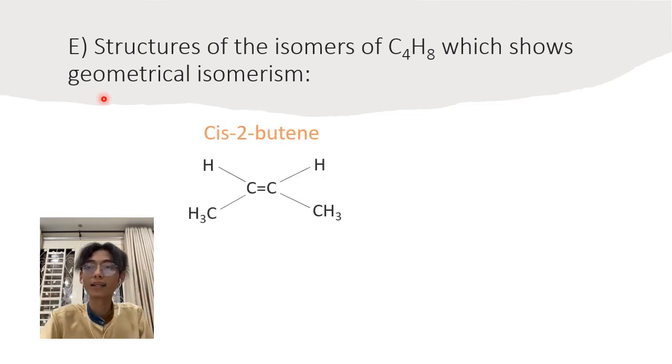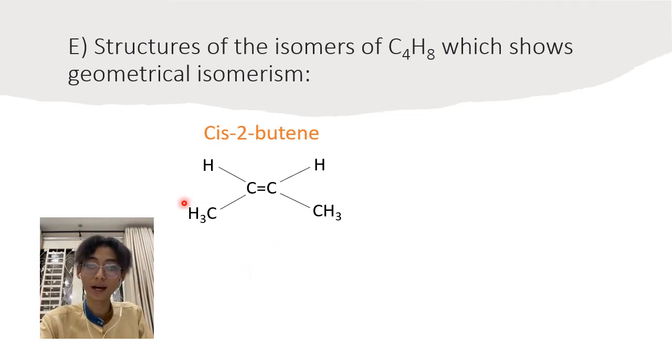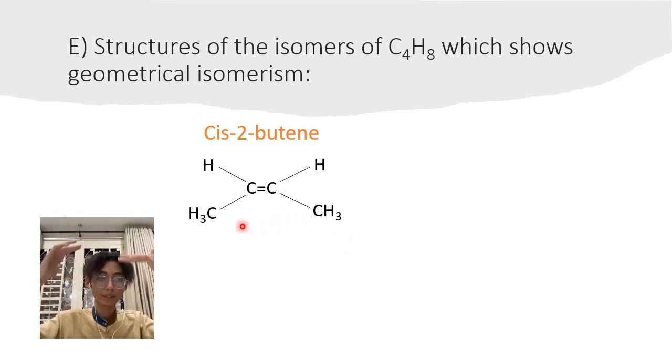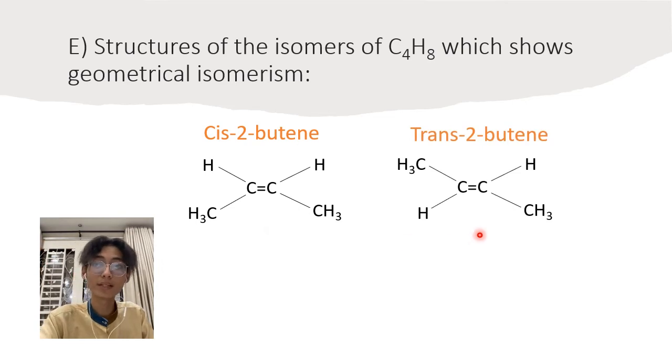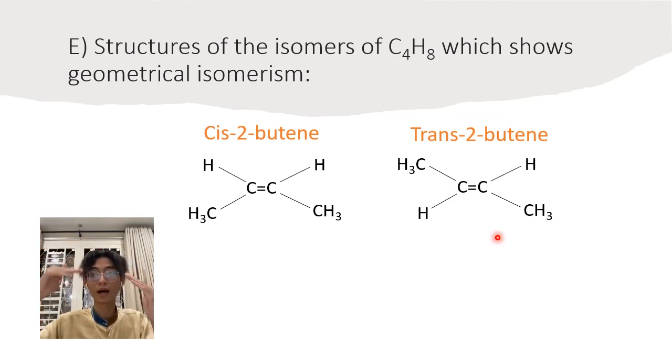So let's see. The first one, we have the cis-2-butene. As we can see, the CH3 groups are on the same side, on what we call the lower side of the molecule itself. While in the trans-2-butene, we have the CH3 groups on the opposite sides of the molecule itself. You see, one being on the top and one being on the bottom.